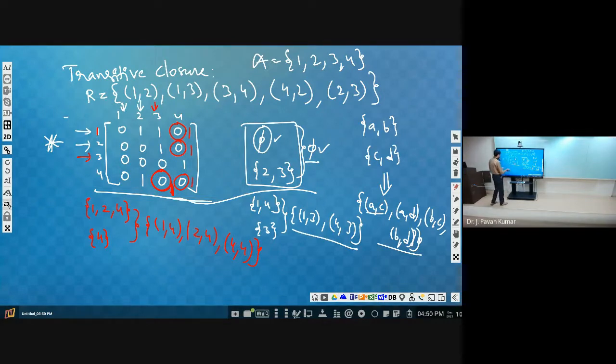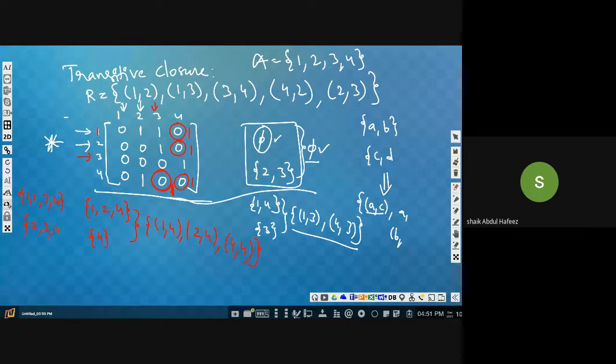Okay. Next, now you consider fourth row, fourth column. Fourth column is having all ones, so 1, 2, 3, 4 we will be getting. Next, fourth row is having 2, 3, 4.